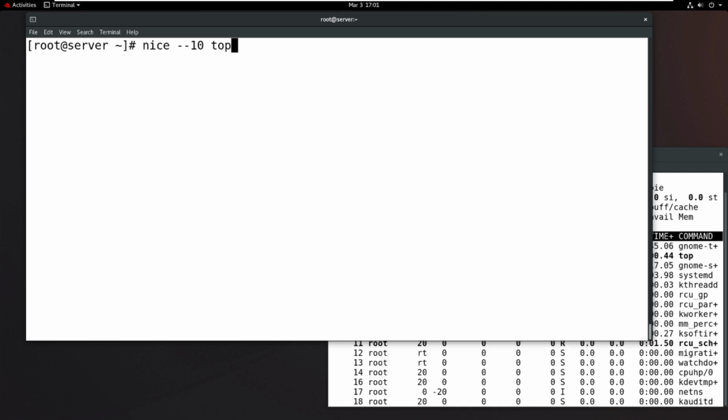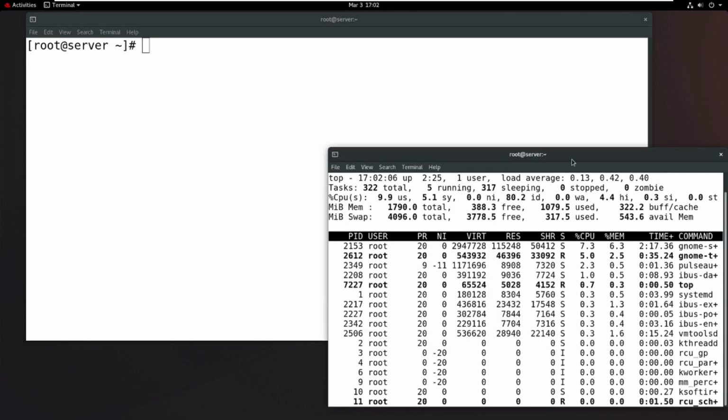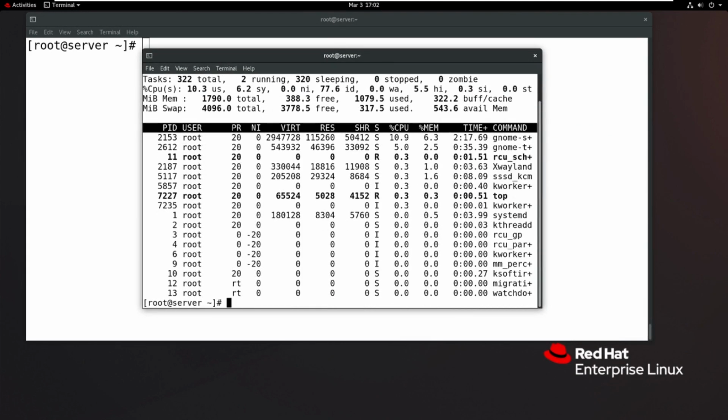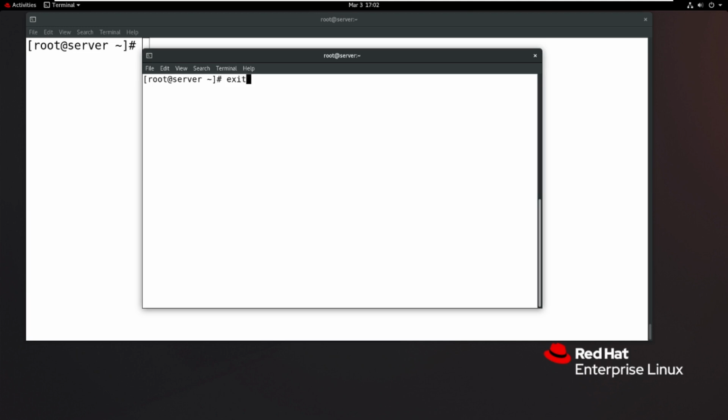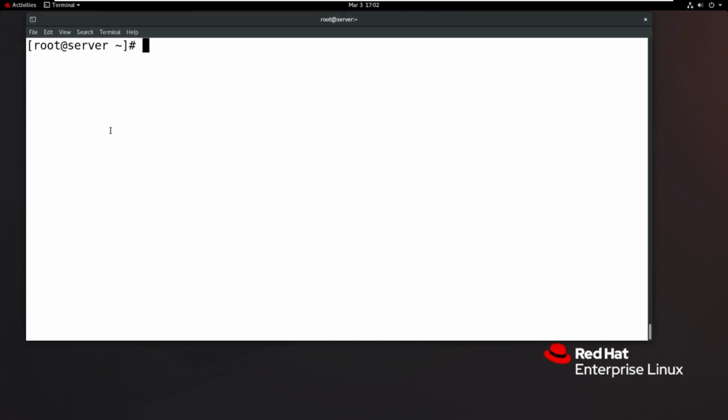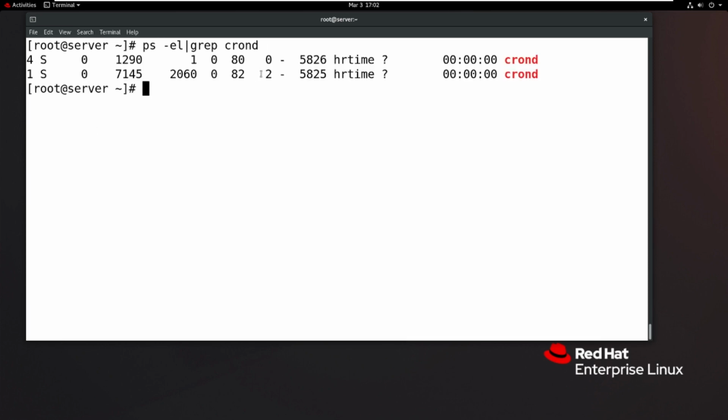Next, a very important thing: renice. I want to change an existing nice value. Just now we completed one important thing. Again the crond process is there. What is the crond priority value? ps -l, crond priority value. Now it is running with the value 2, but I want to renice the value.